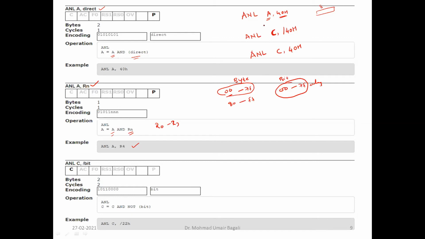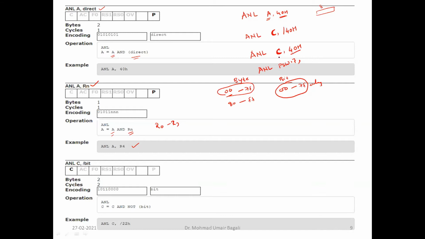So it depends upon the bit level instruction. Now this speaks about a bit level instruction, because the destination operand is the carry flag bit. So ANL C, PSW.7. The name for the carry flag bit is also PSW.7. You can access it with this naming convention also.